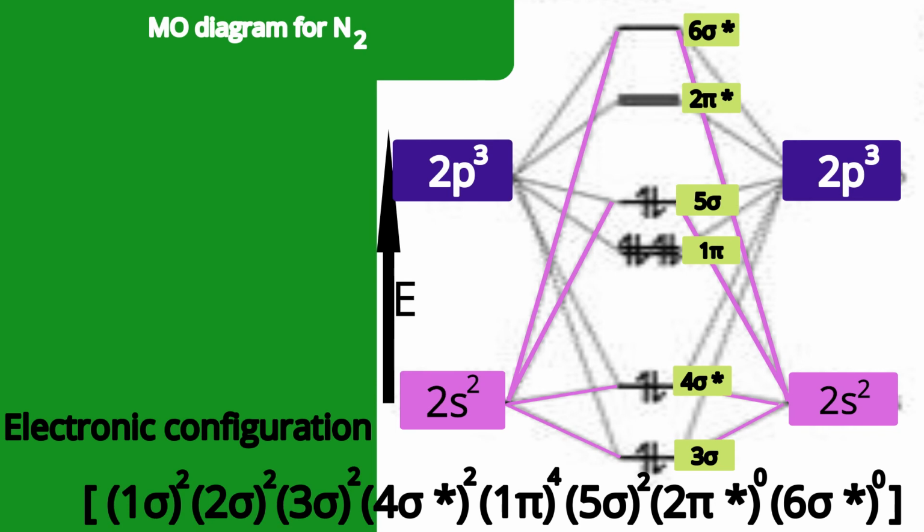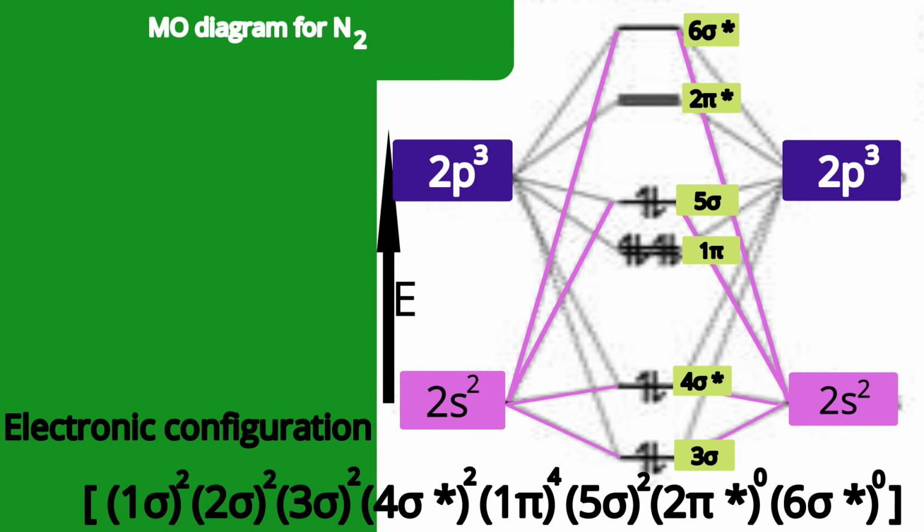Now let us discuss the electronic configuration with the type of orbital. 1 sigma non-bonding orbital, 2 electrons. 2 sigma non-bonding orbital, 2 electrons. 3 sigma bonding orbital, 2 electrons. 4 sigma star antibonding orbital, 2 electrons. 1 pi bonding orbital, 4 electrons. 5 sigma bonding orbital, 2 electrons. 2 pi star antibonding orbital, no electrons. 6 sigma star antibonding orbital, no electrons.